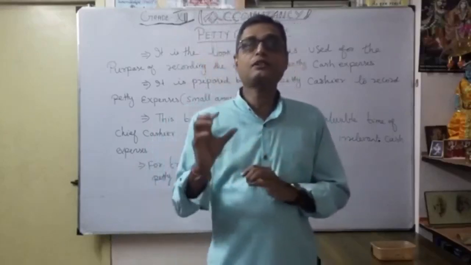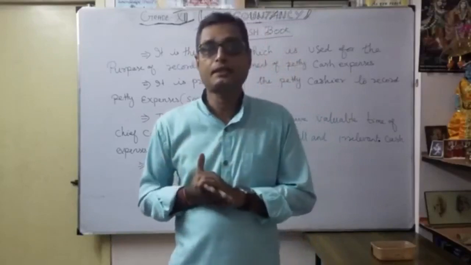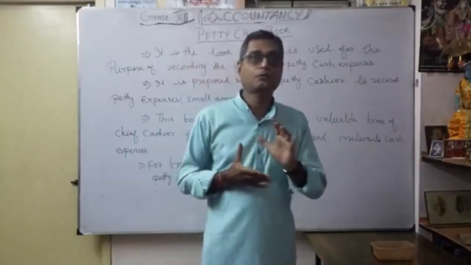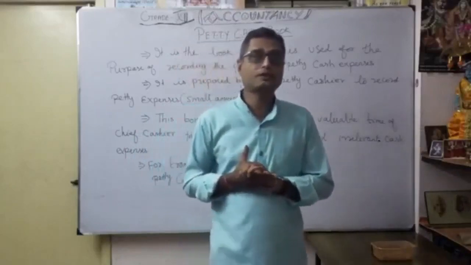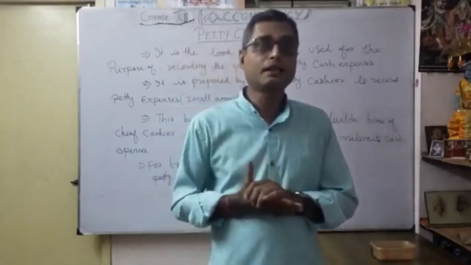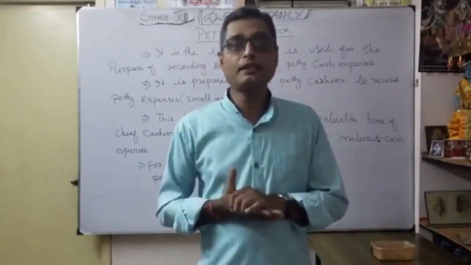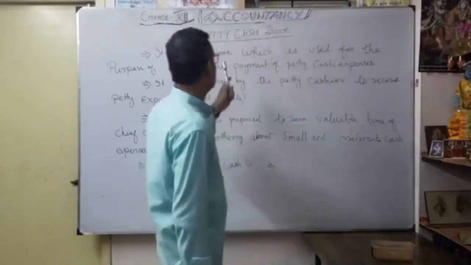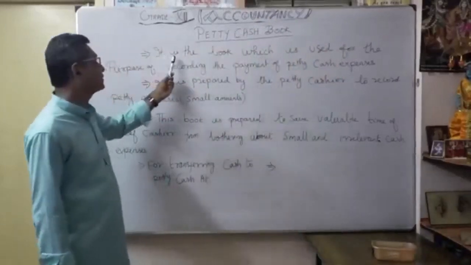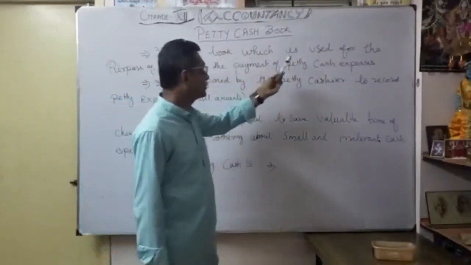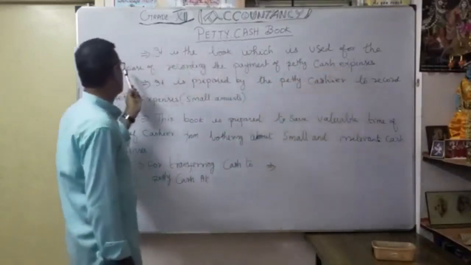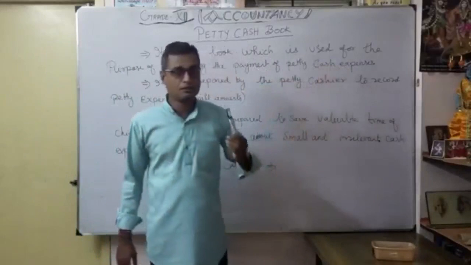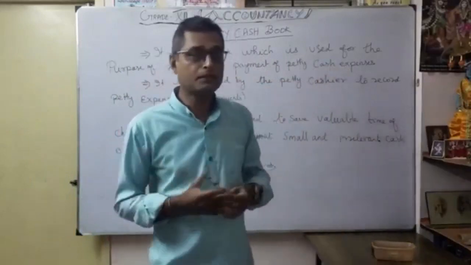So here only the small amounts are maintained separately for meeting our day-to-day expenses. Small amounts, less than 100 rupees or 200 rupees, or many transactions on the same day. For that, we are going to maintain a petty cash book. So petty cash book is the book which is used for the purpose of recording the payment of petty cash expenses. This is also recording of cash expenses.